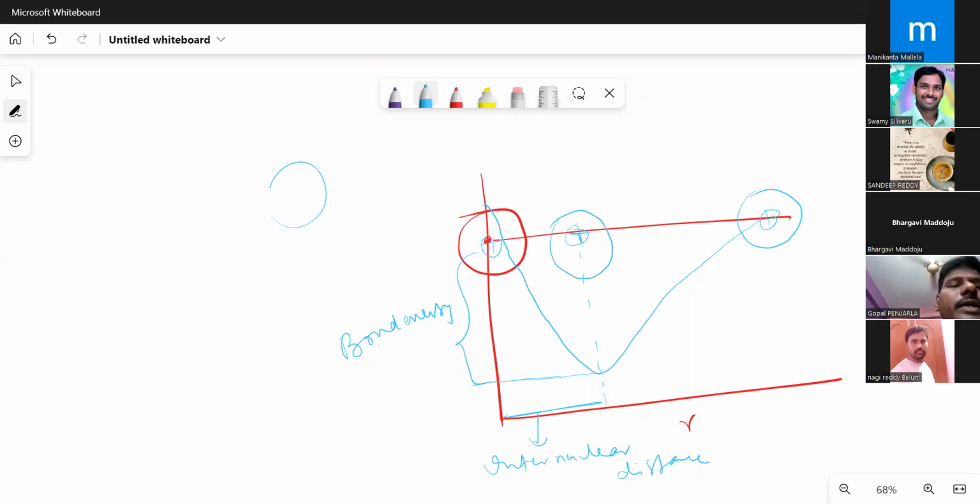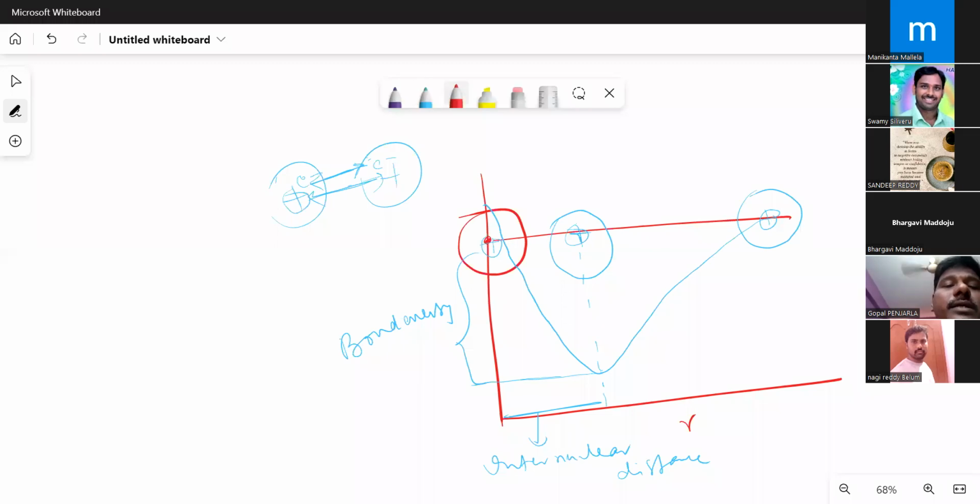You know that this is the hydrogen atom. Between the nuclei of two hydrogen atoms, repulsions are present. And between the electrons also, repulsions are present. It means two repulsion forces are there. And what are the attraction forces?